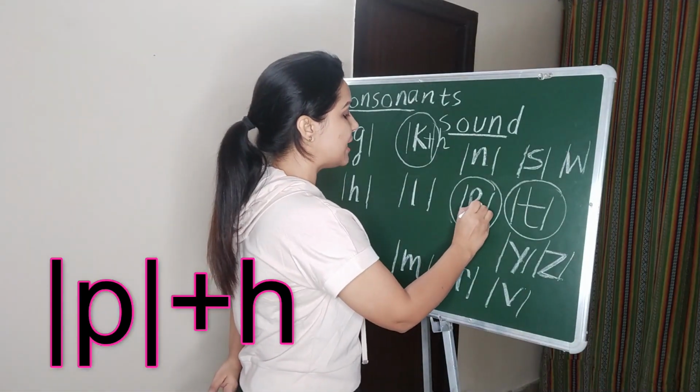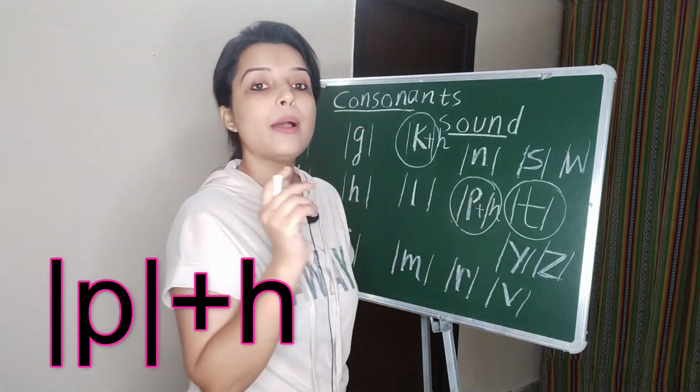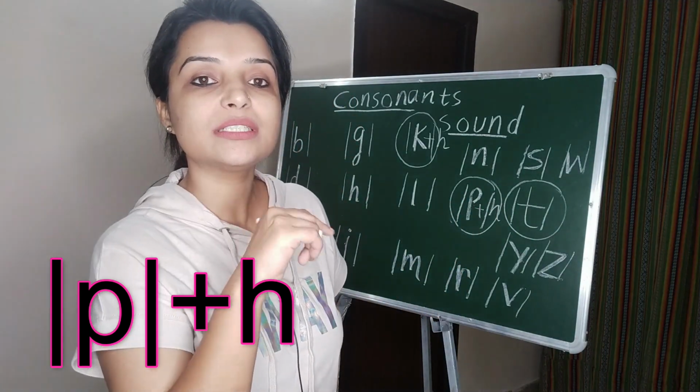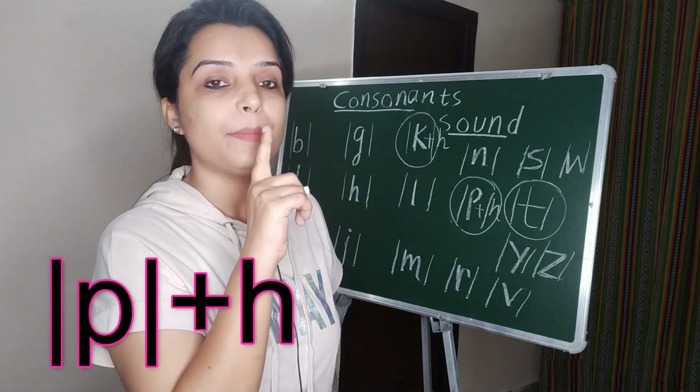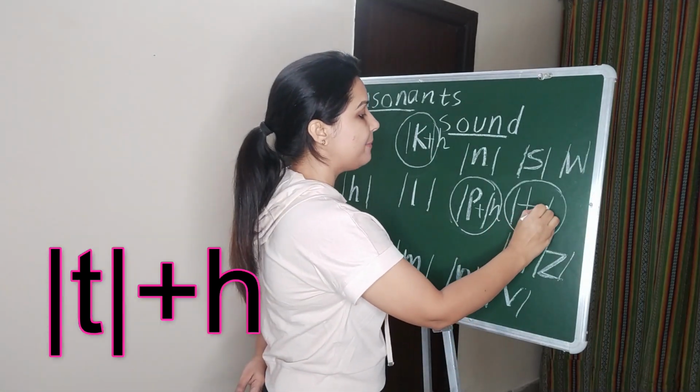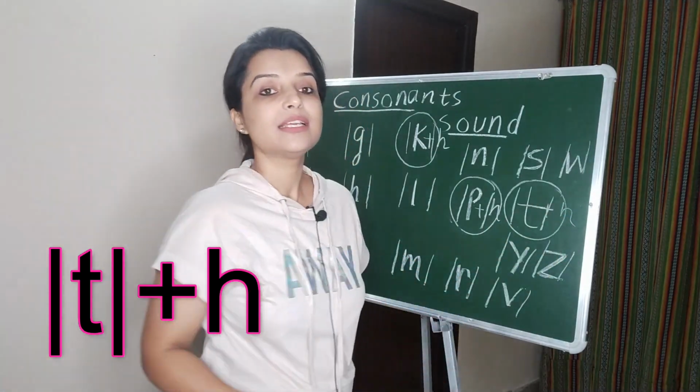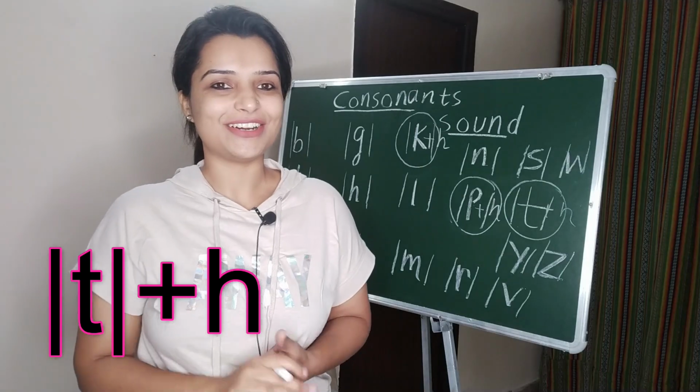P plus H. P. What is the sound of P? P. T plus H. T. Right?